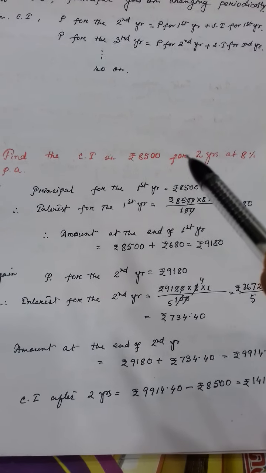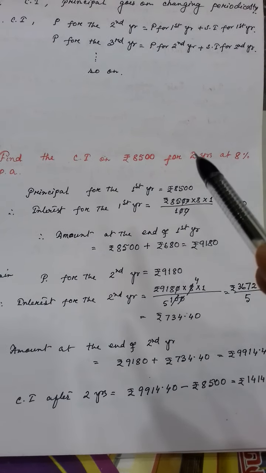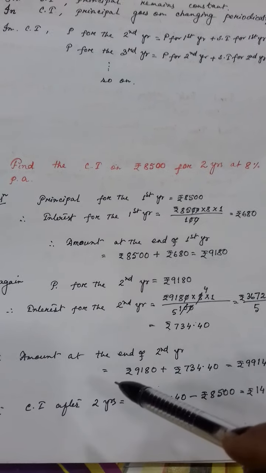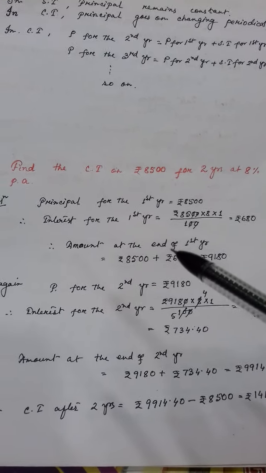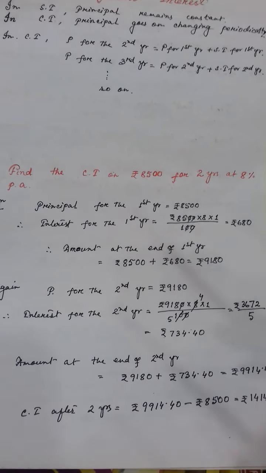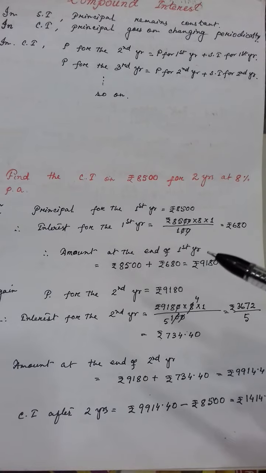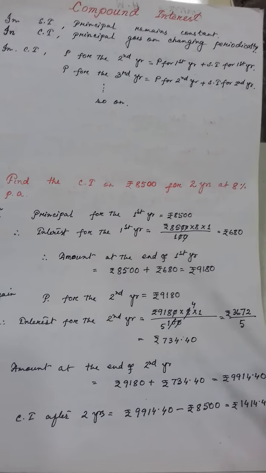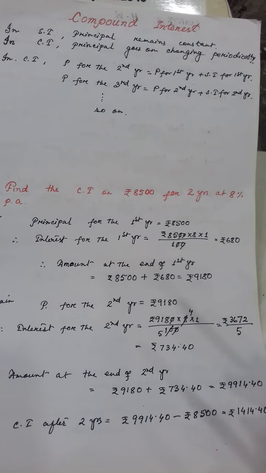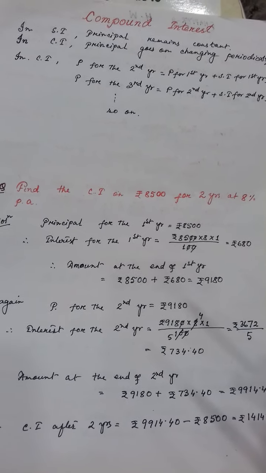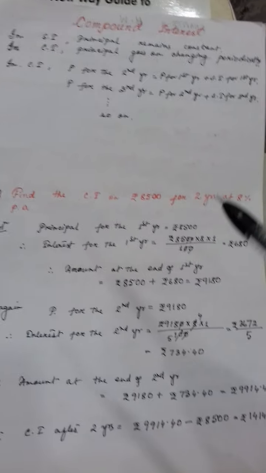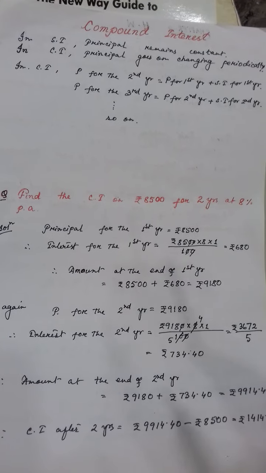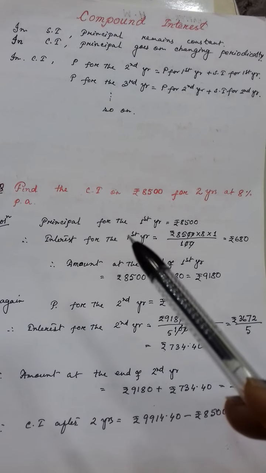So this is a little bit lengthy process. Sometimes when the time duration is less or the amount is less, this process can be followed. But when the time will be many years, like suppose 50 years or suppose 30 years he has deposited, then you have to apply the formulas. That will be more comfortable to calculate the compound interest. So students, I think you have understood the basic concept of compound interest.